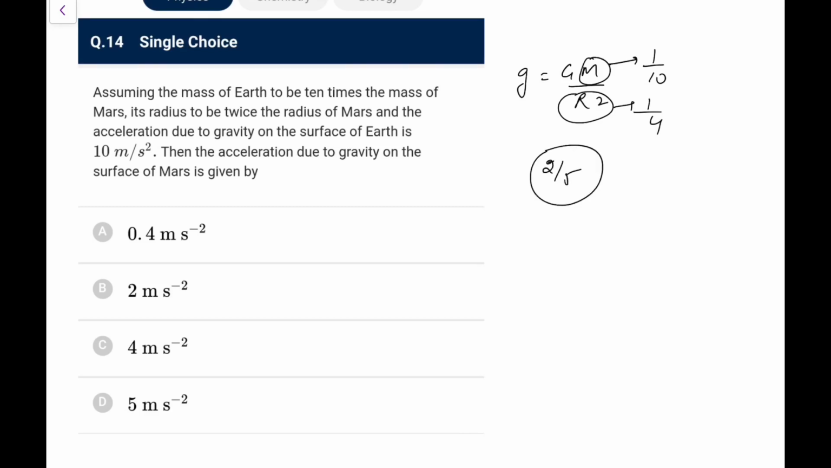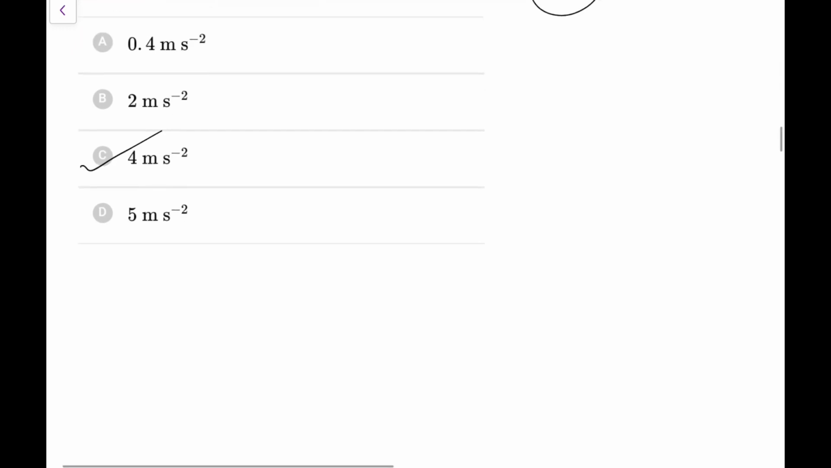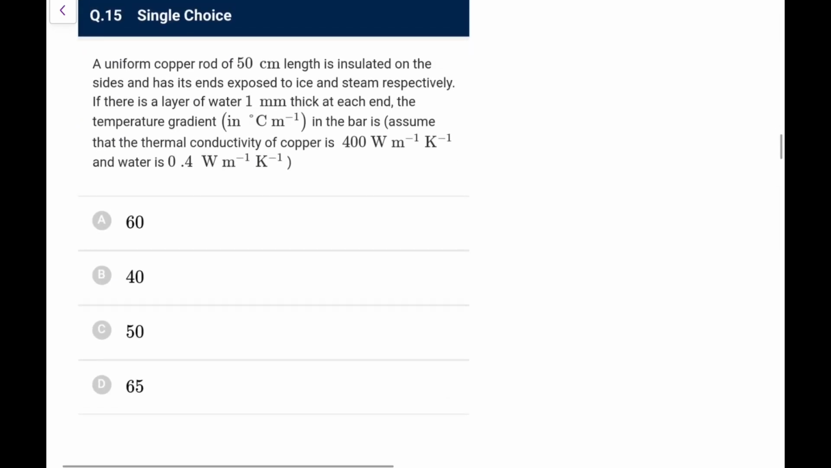So it is 2 by 5, that means 4 meter per second square. At earth it is 10, so it would be 4 meter per second square there. Next one, uniform copper rod 50 centimeter insulated on both sides as it is exposed to ice and steam.